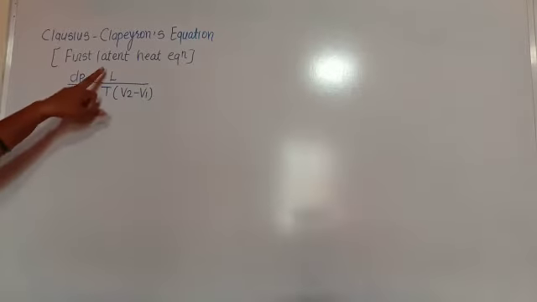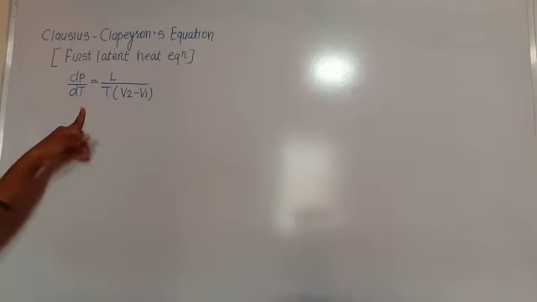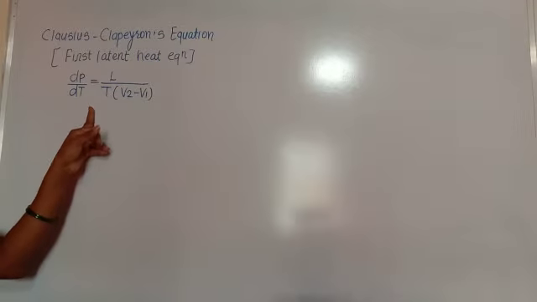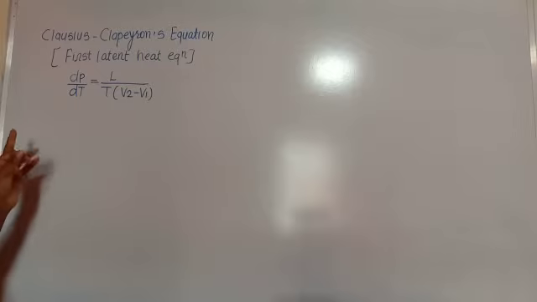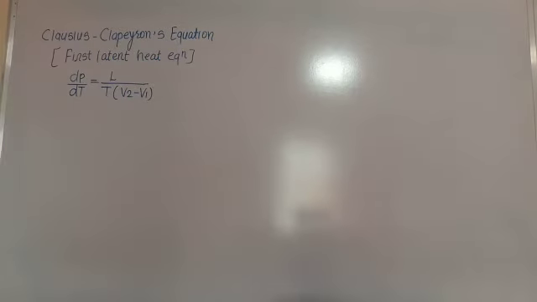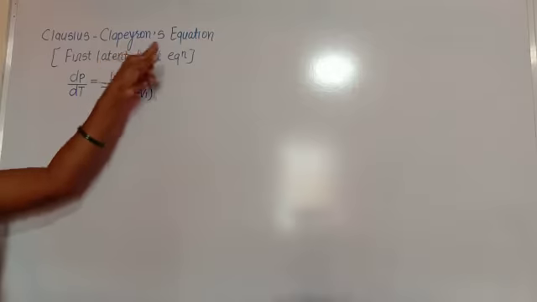The equation is dP by dT equals L divided by T times (V2 minus V1). This equation was first derived by Clapeyron using the concept of the Carnot reversible cycle. That's why this equation is sometimes known as the Clapeyron equation.